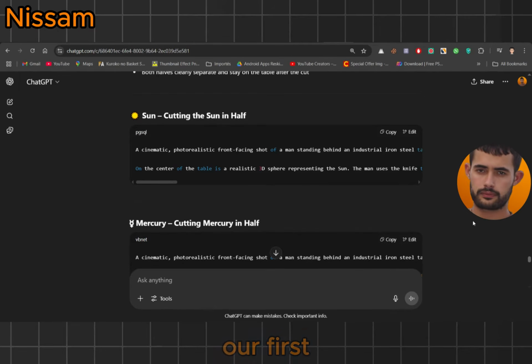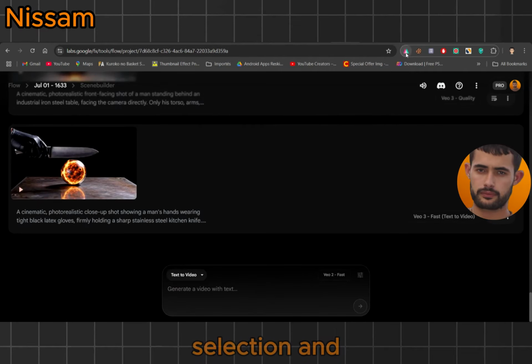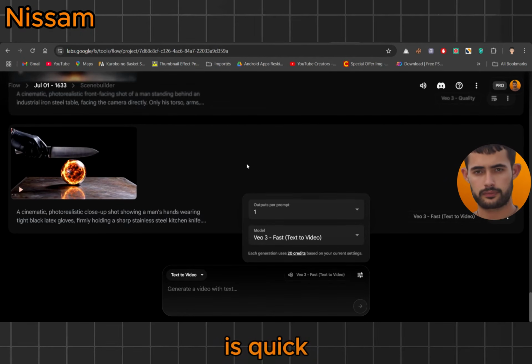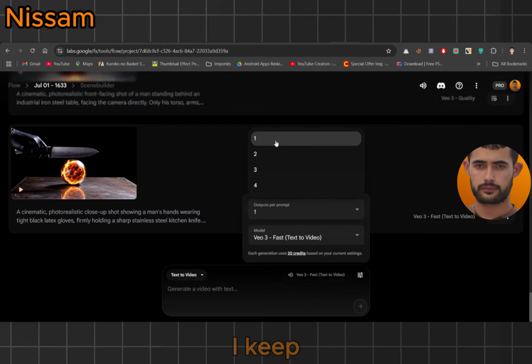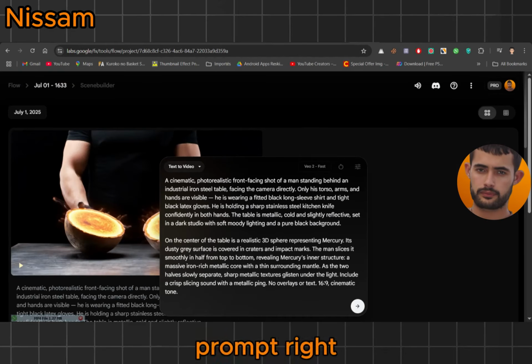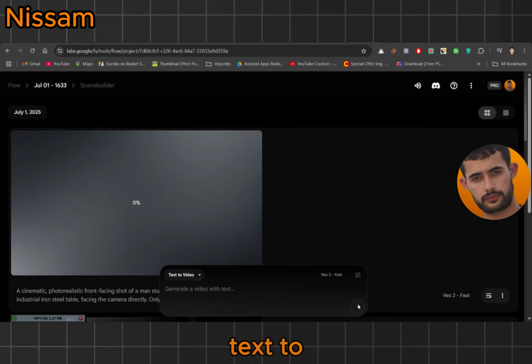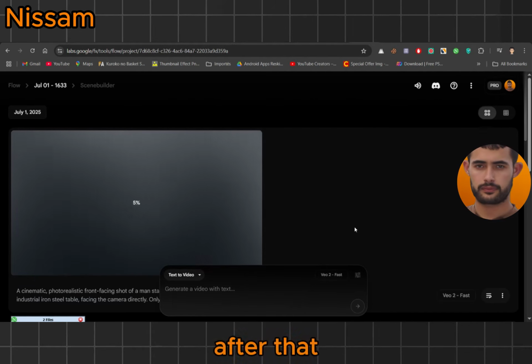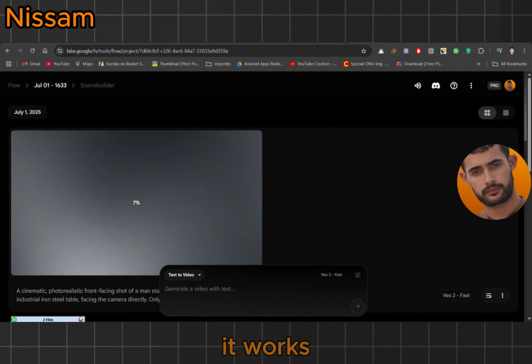All right, let's start with our first planet, Mercury. I've already prepared the prompt using ChatGPT, so I'll just copy it and head over to Flow, the video creation platform by Google. Once I'm in, I scroll down to the model selection and choose Veo 3 Fast, text to video. This one is quick and perfect for testing ideas. I keep the output setting to just one video per prompt, and then I paste the Mercury prompt right into the box. It's important here to make sure text to video is selected, otherwise it won't generate the result we want. After that, I hit send and wait a few minutes while it works its magic.